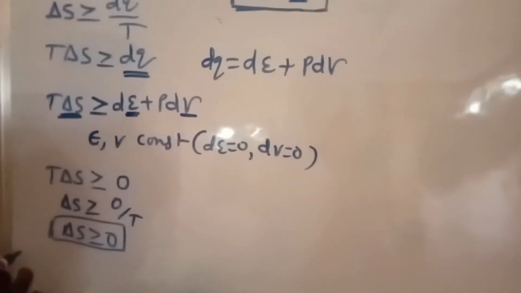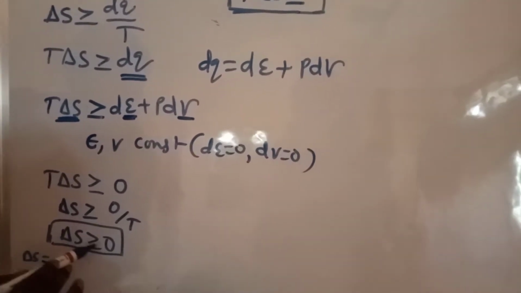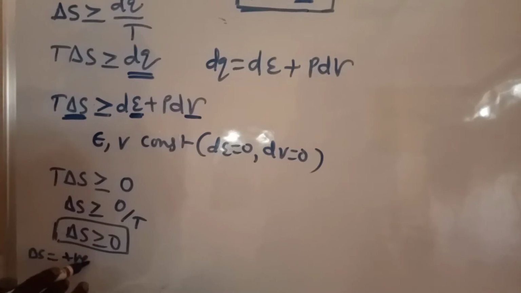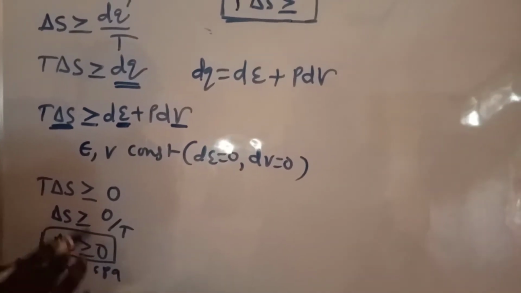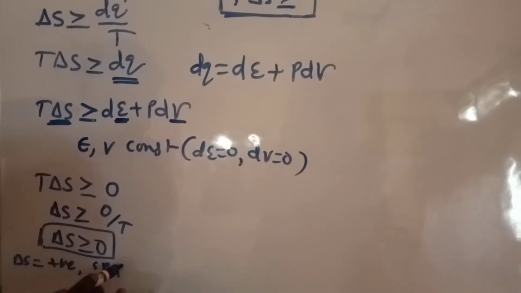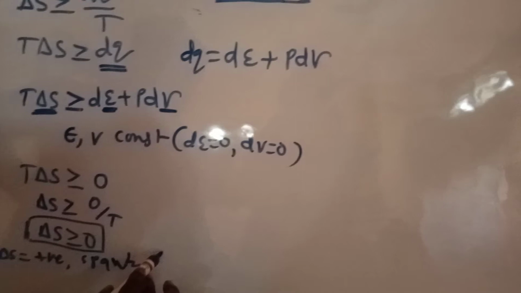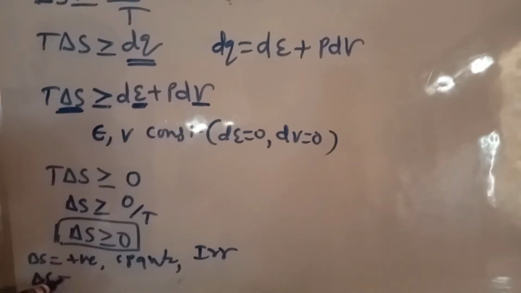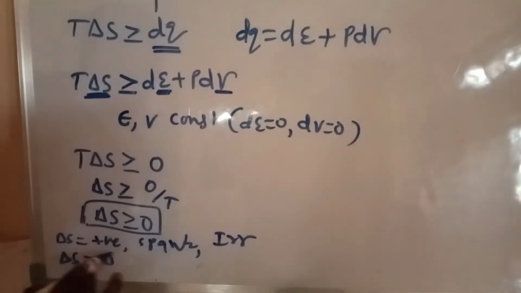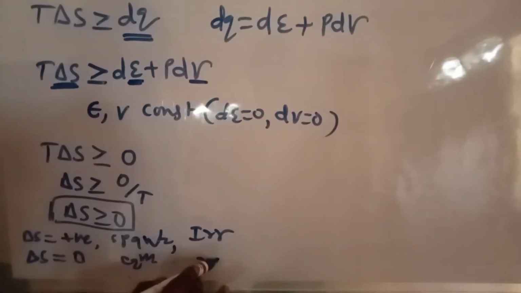What about this? Here delta S is positive or negative. Delta S greater than 0 means positive. A positive process is always spontaneous. The resultant value is always spontaneous, and in all thermodynamic processes, the result is irreversible. After that, delta S is equal to 0. That is the equilibrium condition and the reversible one.